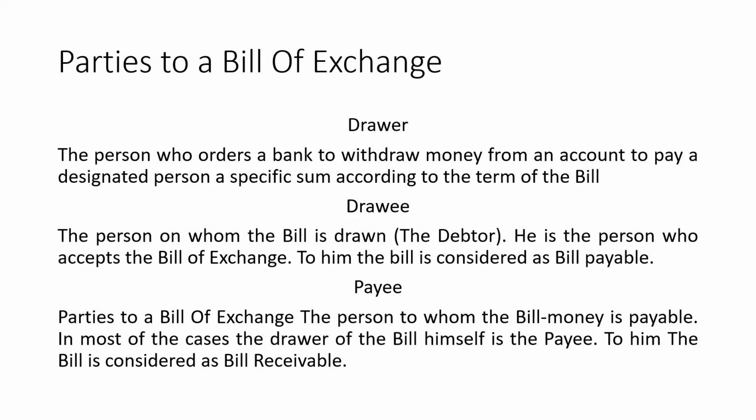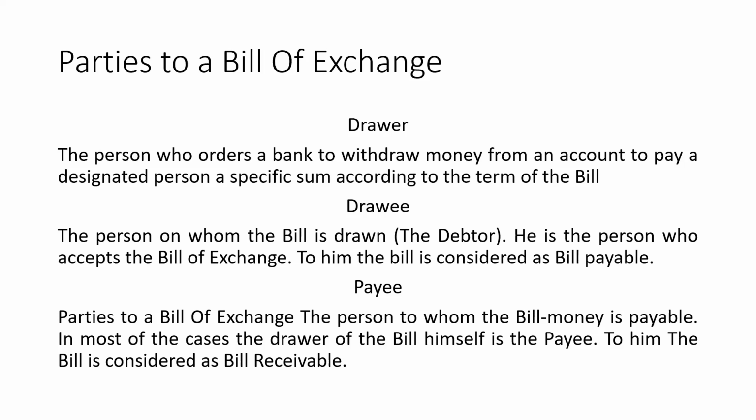If the bank comes in the middle, or if the drawee is a third party, that is other than the parties, then he is a third person here. I will draw a bill of exchange on the bank, ordering the bank to pay 25,000 rupees after 3 months to Suvarna. So here there are three different parties. I am the drawer, the bank is the drawee, Suvarna is the payee. Got my point, students?